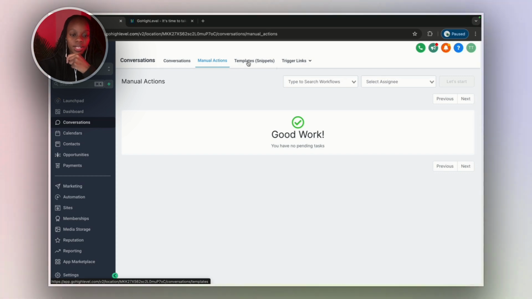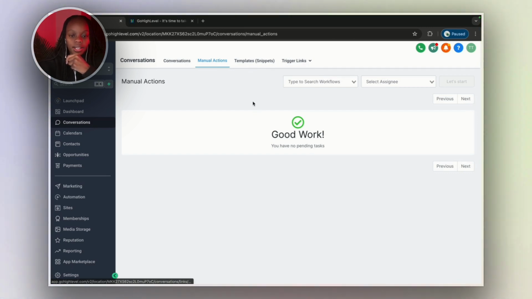If you have a template that you always send to your customers, maybe a review request template, or, I don't know, a birthday template, any template that you need, you can come make those templates in here. They're also called snippets. Anytime you have a conversation with someone, there will be a section at the bottom where you can just select it and send it to them. Maybe frequently asked questions, you can have them ready as answers in a template form.